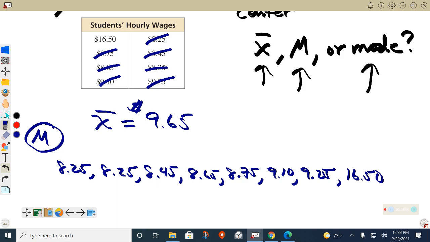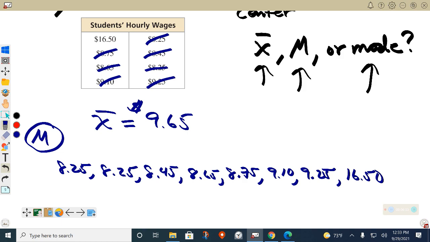Which one's the outlier right now? What's the freaky value that really doesn't belong with the rest? The $16.50, yeah. That's almost double the smallest one. So we would say that $16.50 you can already see as the outlier. It's like the outcast. It's the freaky value.